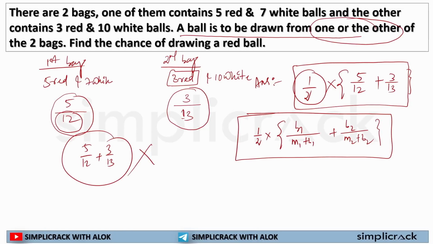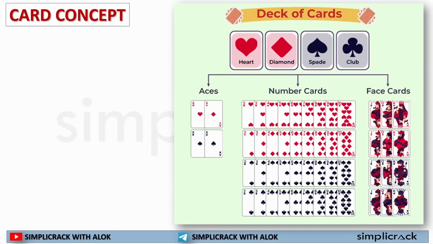Now let's move to the next concept, that is cards. This is really easy. Many of you know this, this is an example of how many cards there are and how you should be solving it. I think in this particular picture, spade and diamond are also there. So I'll create a simple format for all of you so that you can remember everything regarding cards from this slide.